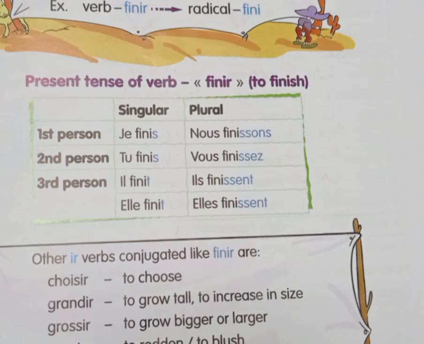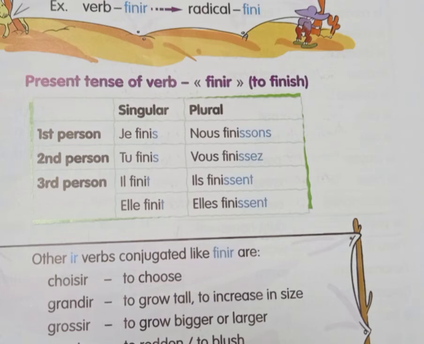All you have to do is know the ending. What ending does each of the subject pronouns have? In the case of er verbs, the endings are e, es, e, ons, ez, ent. In the case of ir verbs, the endings are is, is, it, ssons, ssez, ssent.